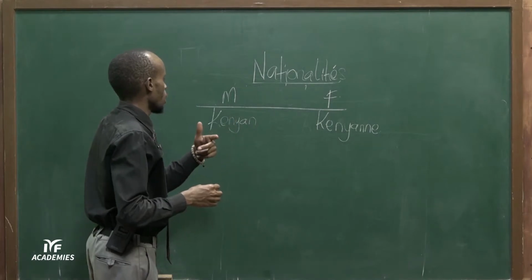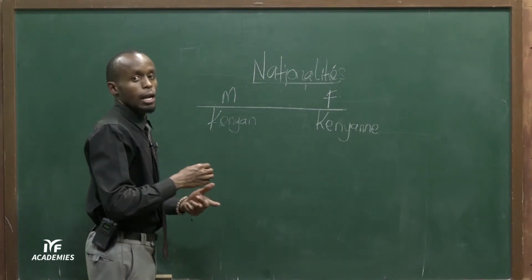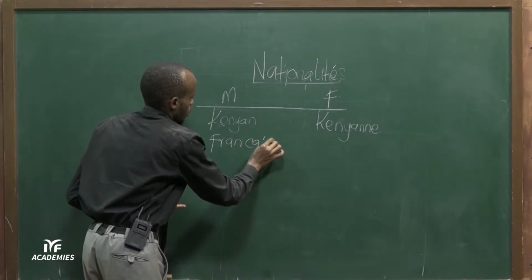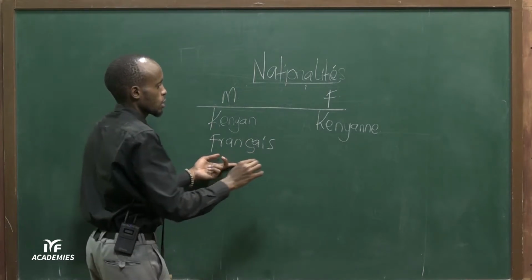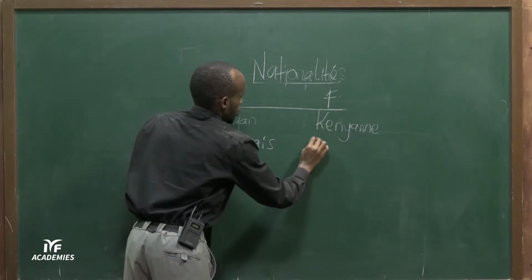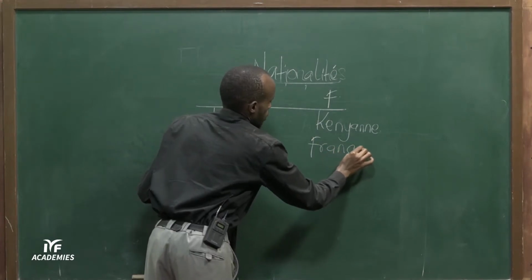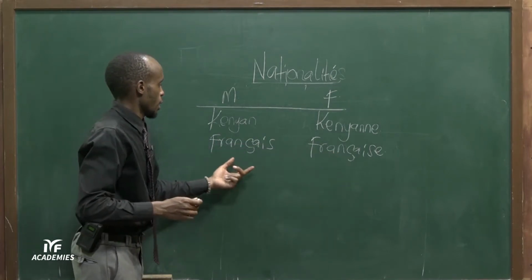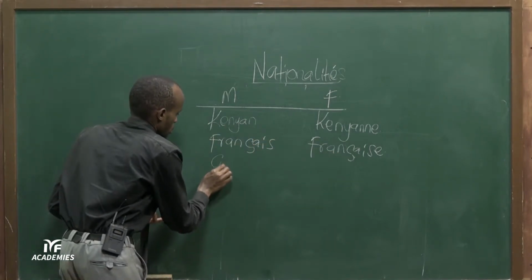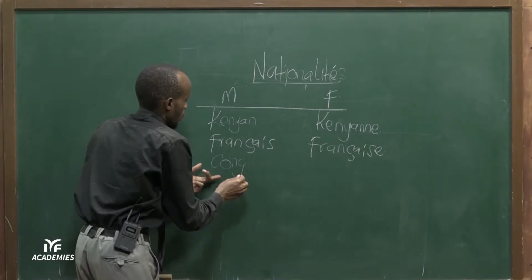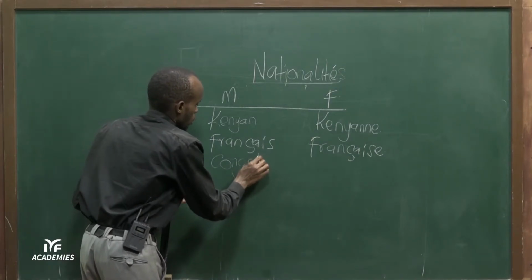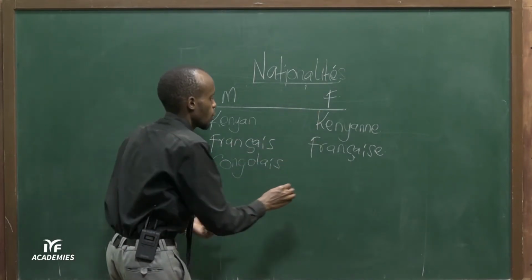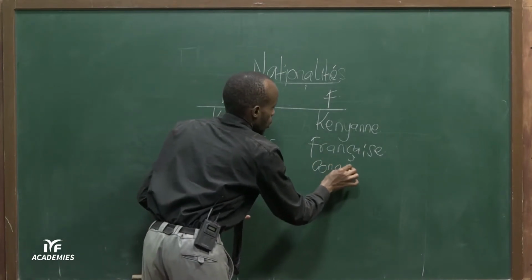He or she is from France. Now, what is their nationality? Français. He is Français. Now, feminine, she is Française. Française, as you can see. Now, Congolese. He's from Congo, so he's Congolais, we pronounce it as Congolais. And the feminine form, Congolaise.